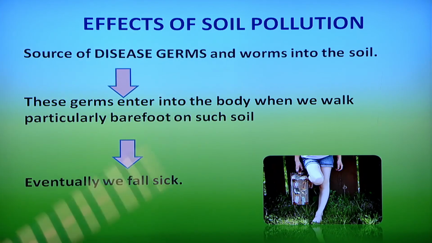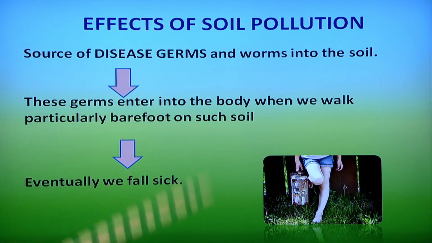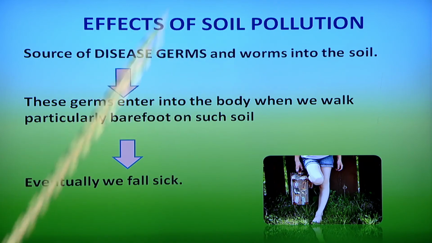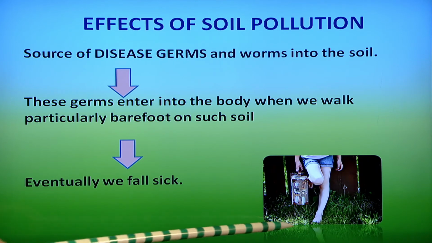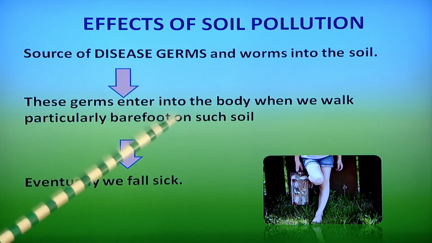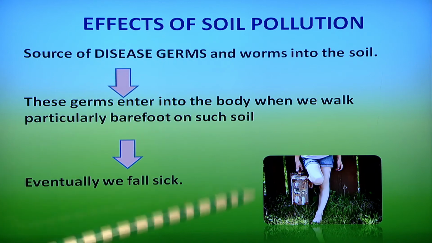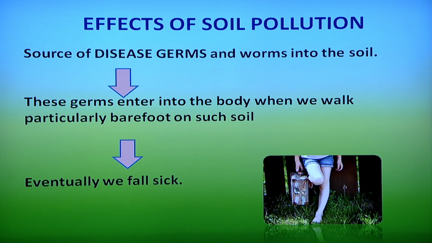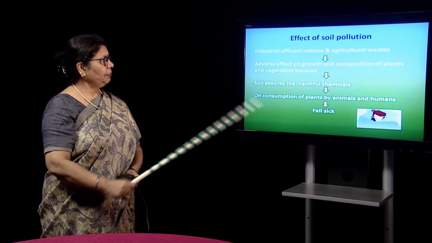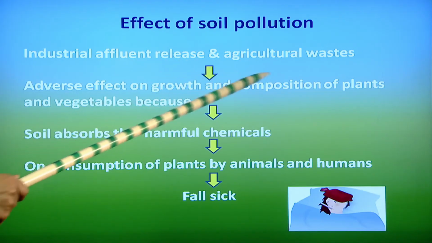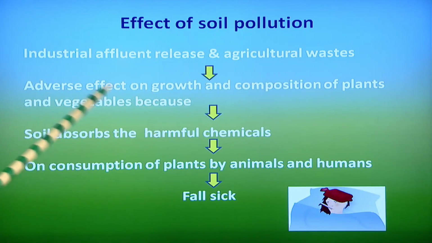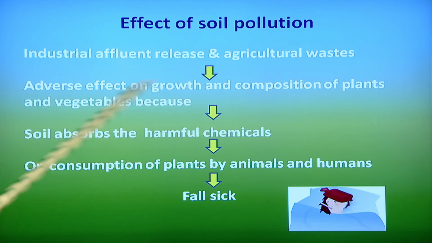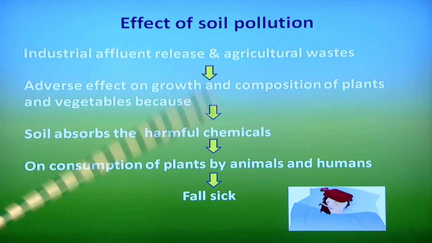What harm is soil pollution causing? I told you earlier, sources of disease, germs and worms are present in the soil. What do they do? When you are walking barefoot on that soil, these germs pass into the body through the bare feet, and eventually we can fall sick. What happens again? When industrial effluent and agriculture waste is released, it can affect the growth and composition of plants and vegetables, because soil absorbs the harmful chemicals.